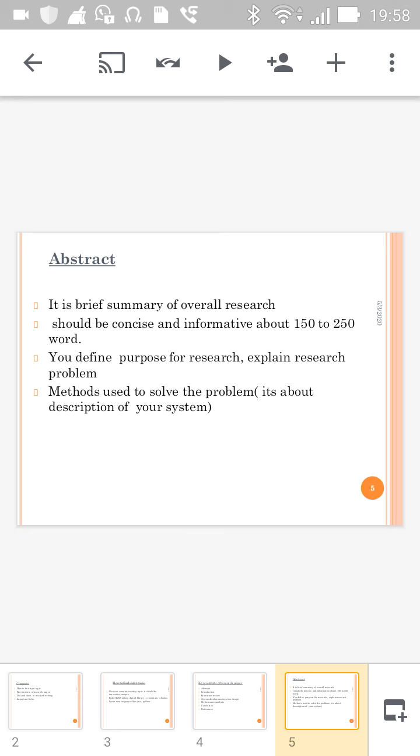You have to explain the purpose of your research. You have to tell about the research problem, what kind of methodology you have used, what kind of software and hardware platform you have used in order to solve the research problem.